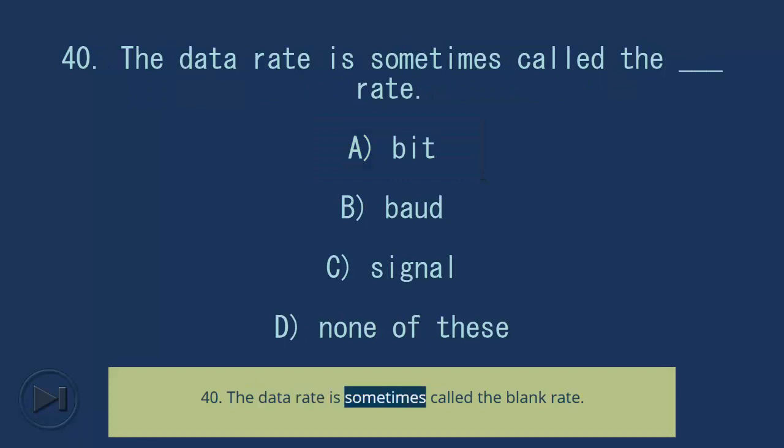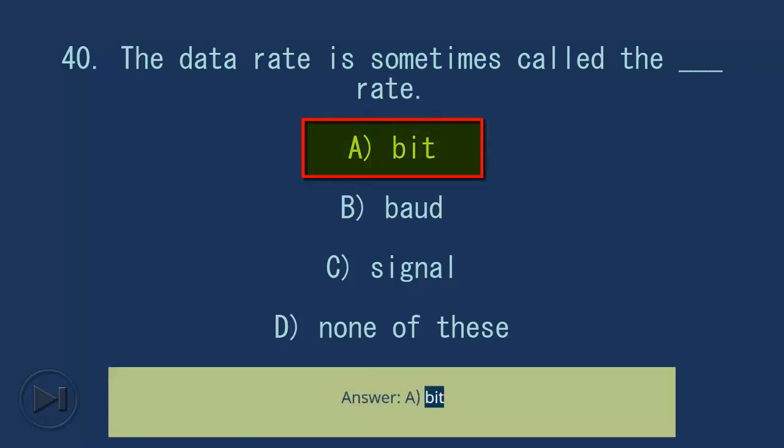40. The data rate is sometimes called the blank rate. A. Bit. B. Baud. C. Signal. D. None of these. Answer: A. Bit.